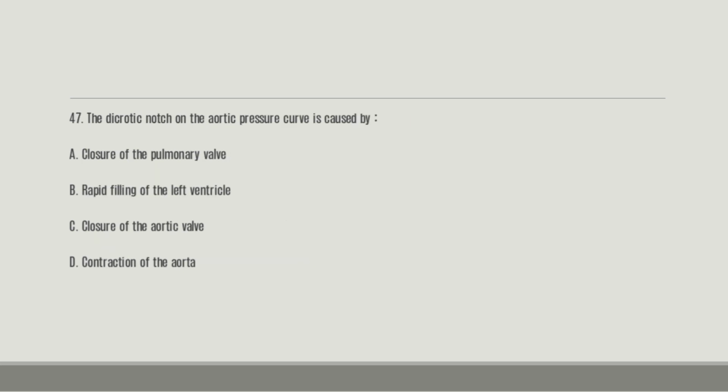Number 47. The dicrotic notch of the aortic pressure curve is caused by dash. A, closure of the pulmonary valve. B, rapid filling of the left ventricle. C, closure of the aortic valve. D, contraction of the aorta. And the right answer here is the closure of the aortic valve.